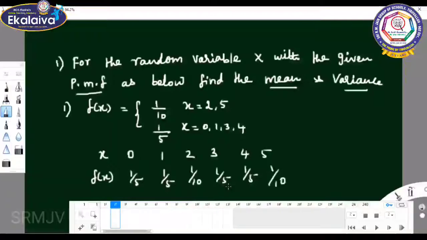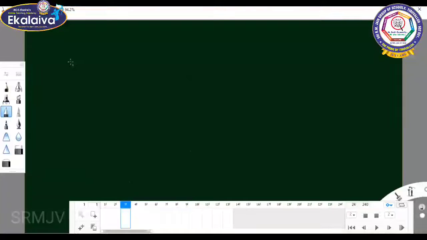Now we should find out the mean and variance. Mean equals sigma x f of x.